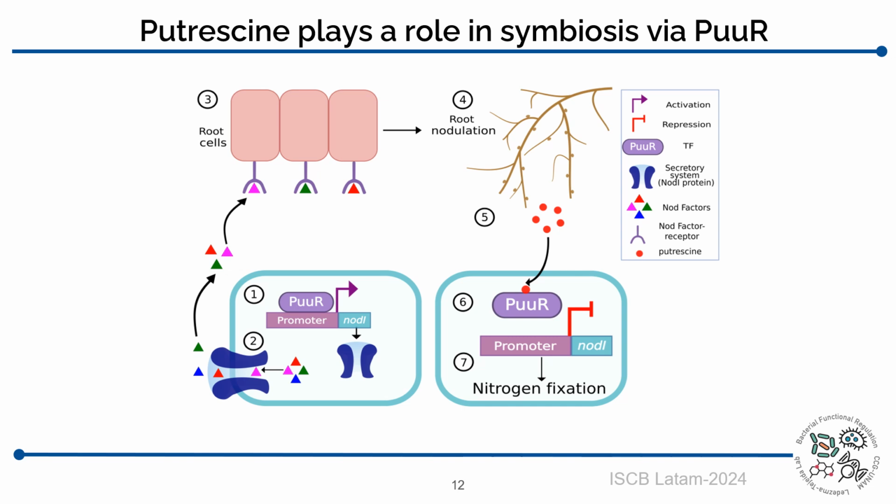And once internalized in the bacteria, it interacts with the PuuR transcription factor, causing its unbinding from the promoter of nodI, and this eventually leads to the repression of this gene. Coupled with other processes, this leads to the second phase of the symbiosis, which is nitrogen fixation.